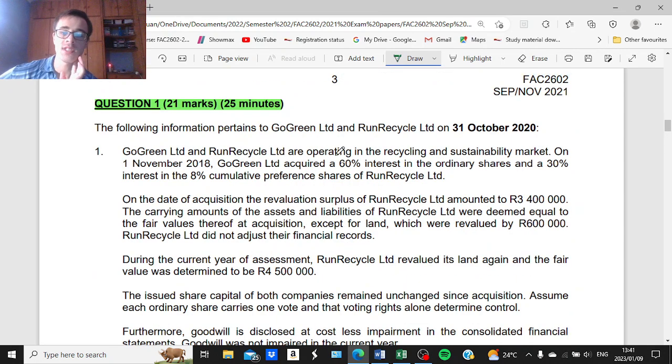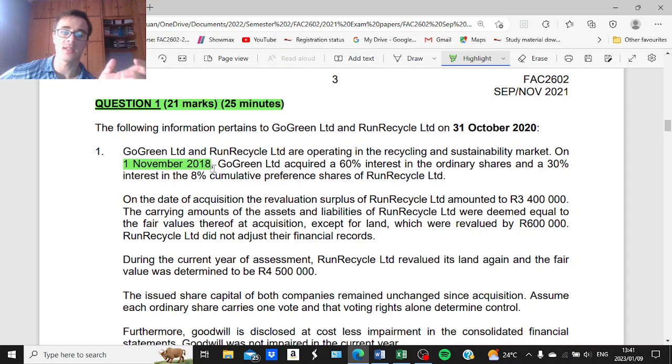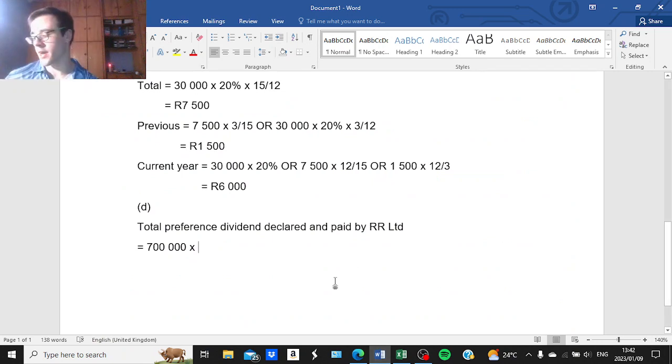Okay, you will see that the group was formed on the 1st of November 2018, so that is the date of acquisition, and on that date the parent acquired a 60% interest in the ordinary shares and a 30% interest in the 8% cumulative preference shares of Run Recycle Limited. Alright, so 8% is the dividend rate that we will use in order to calculate the value of the preference